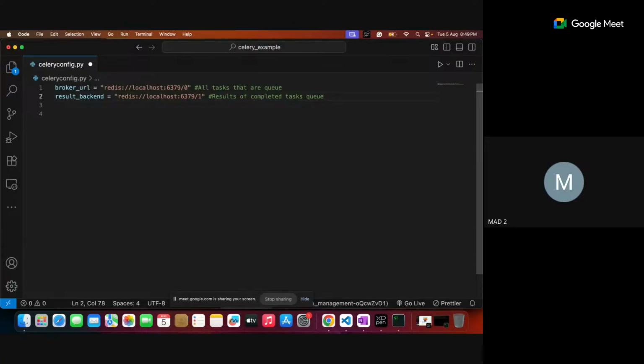So two queues, two instances are maintained. The 0th one holds all tasks that are dispatched, queued to dispatch. And the first instance holds whatever results we got. I think this configuration file is clear. Any clarification? Is it clear?